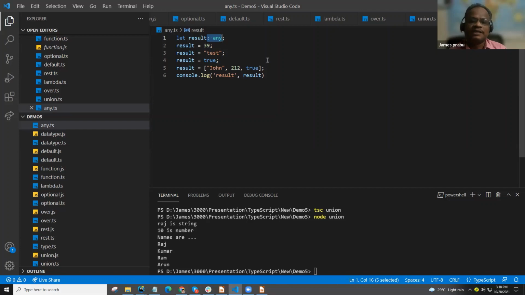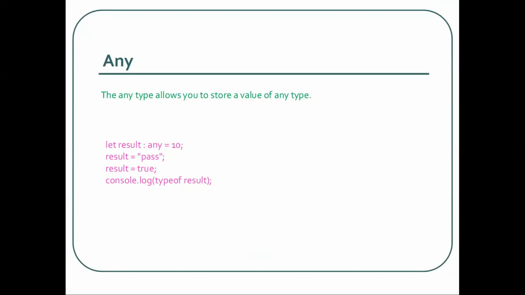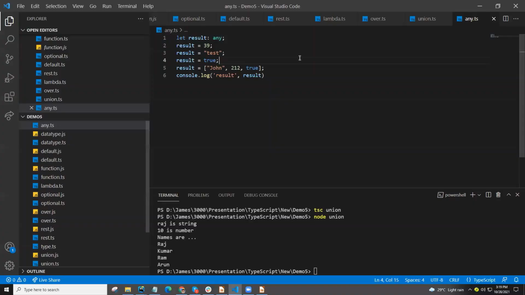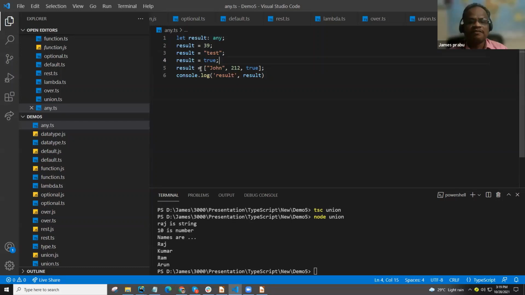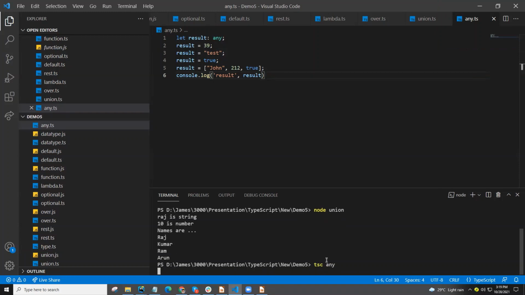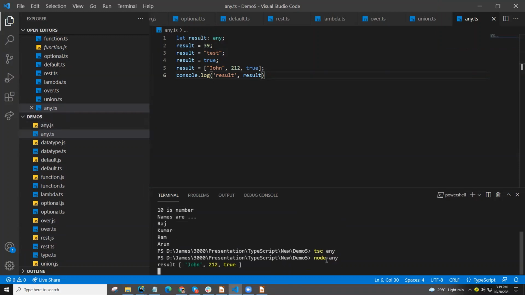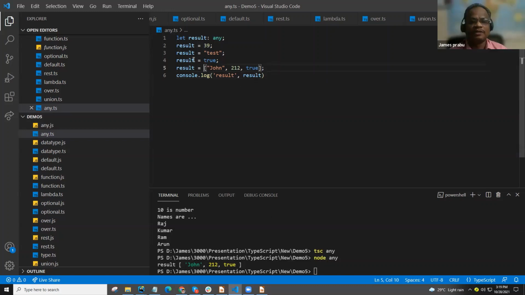I think this is very easy only. So what is the data I will get if I compile the code? In that result, what is the data? The latest one only. So let's compile this one. This is the default behavior, so we can override to any type. Yes, if you comment this out, it will return true. So the latest one will be retained in this variable. Clear, Arun?